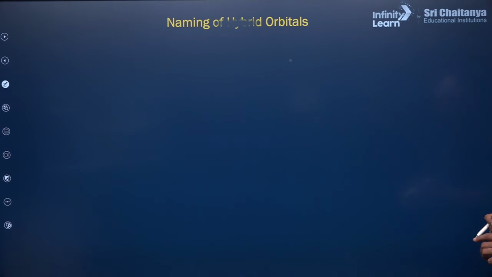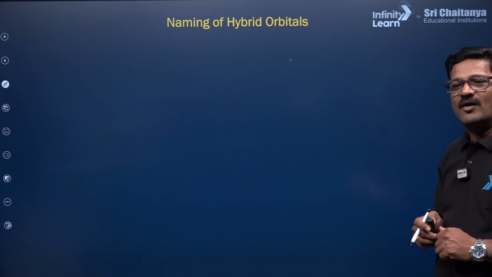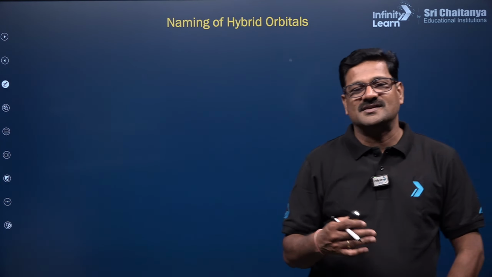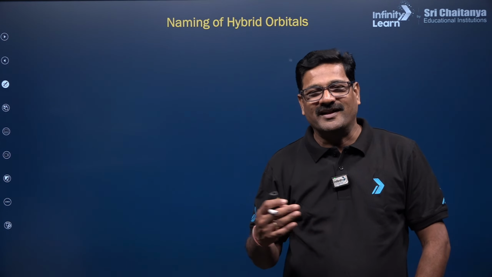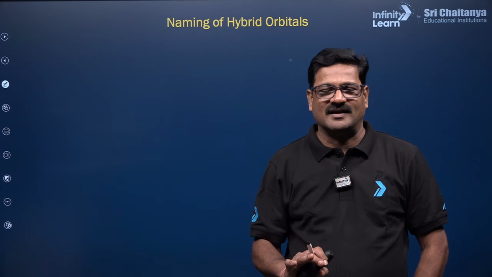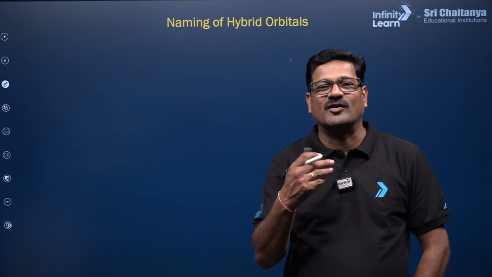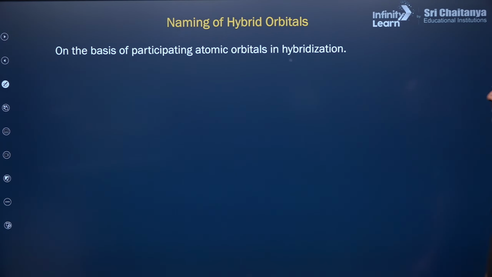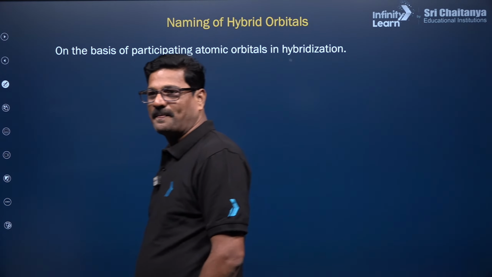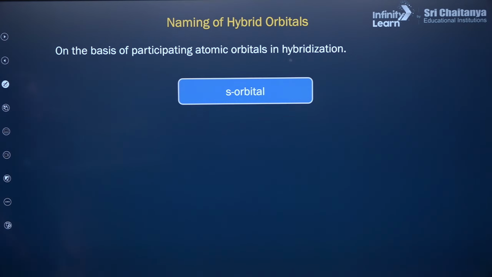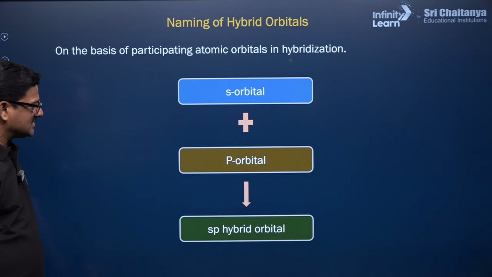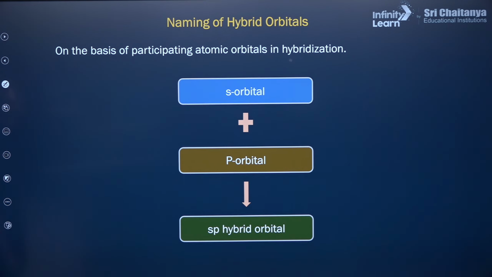And you can see the naming of hybrid orbitals. How do you name them? Simply, if a person is coming from Canada, you call them Canadian; from America, American, simply like that. Orbitals are named according to the participating atomic orbitals in the hybridization. An s orbital and a p orbital give sp hybridization, and the hybrid orbital is called an sp hybrid orbital.